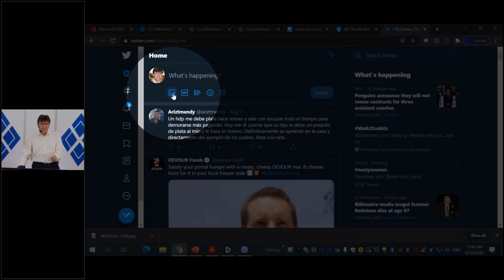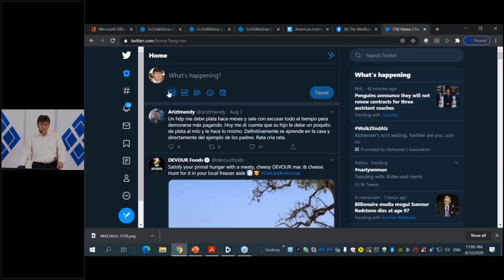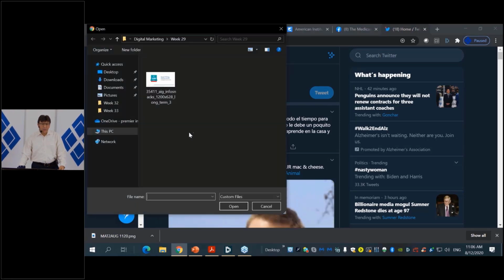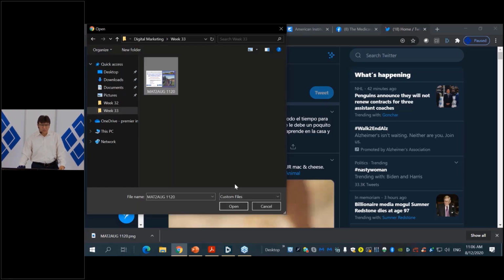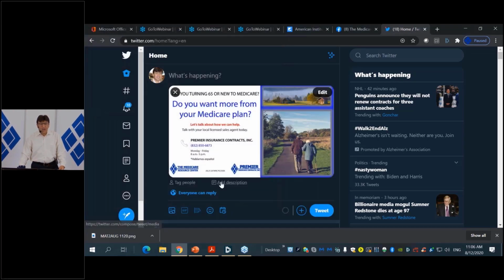I'm going to click on this little image icon here and look for the image. I know I put it on week 33, so that's the image right there, and I'm going to open it. Twitter brings in the image from my computer. So that's the image there.